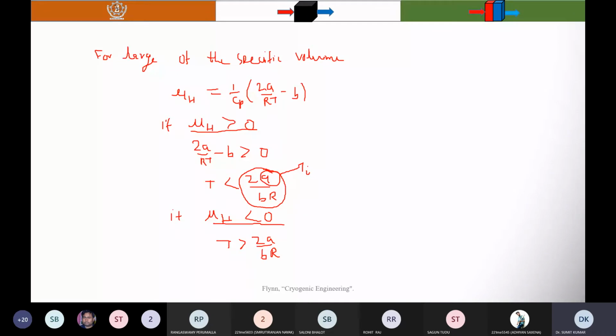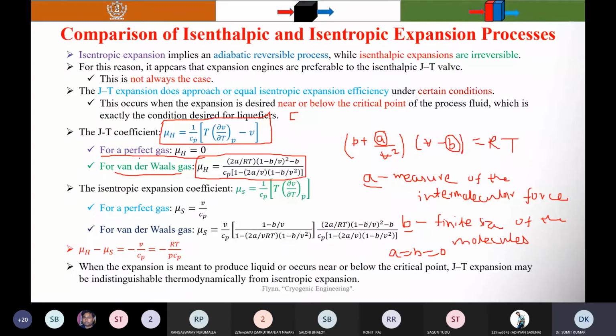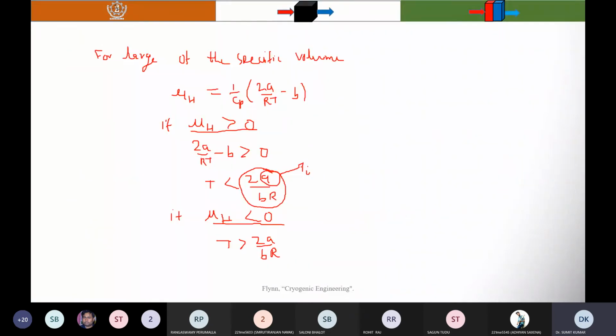The next case is when the Joule-Thomson coefficient is 0. Here you can see that when you substitute mu h equal to 0, remember these things I discussed for the large values of the specific volume. Okay, these things I discussed for the large value of the specific volume.